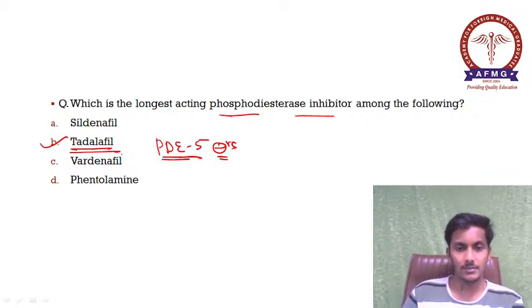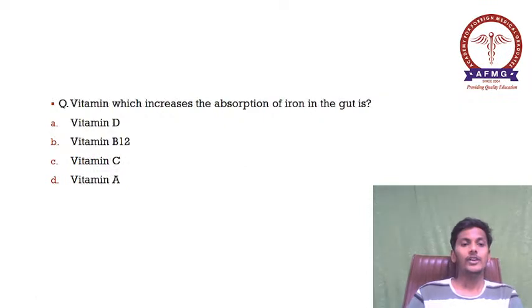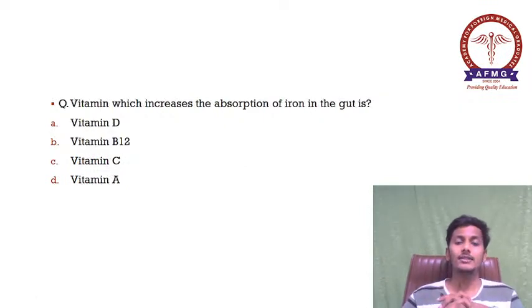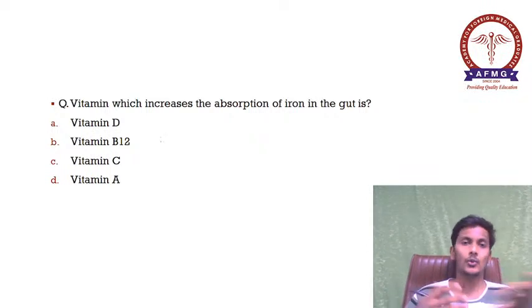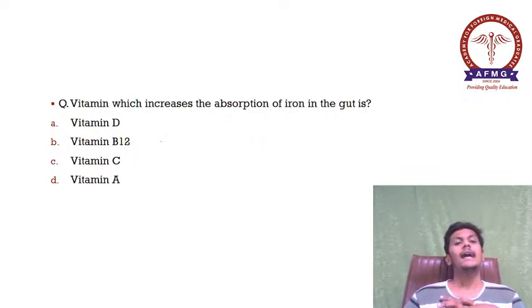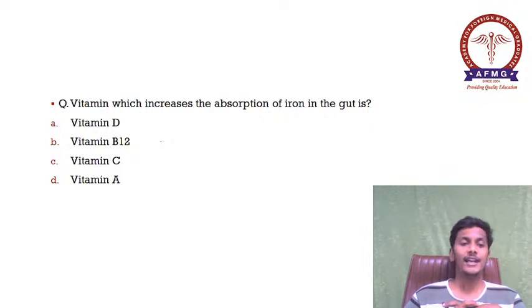Okay, please remember this. Moving further, the vitamin which increases the absorption of iron in the gut is, and this was again an overlap from physiology and biochemistry. The options were option A, vitamin D, option B, vitamin B12, option C, vitamin C, and option D, vitamin A. So what would be your answer?